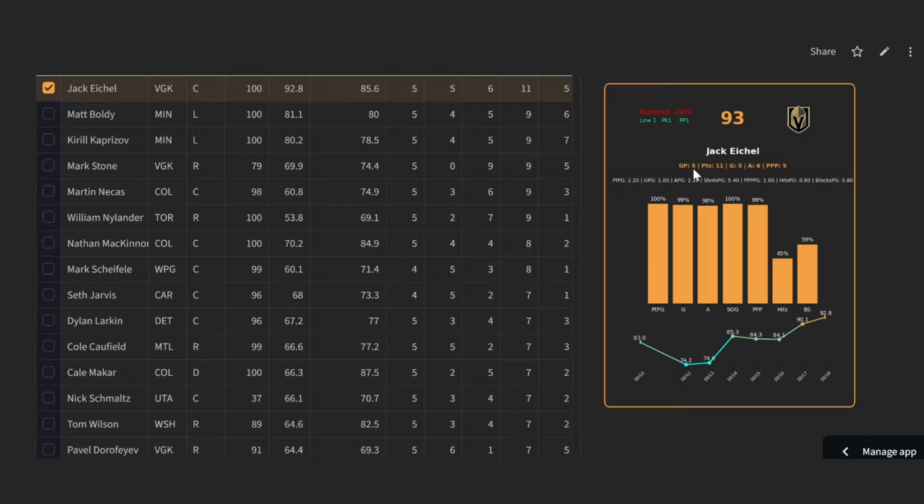You get the regular metrics up here, 11 points in 5 games, 5 power play points. 2.2 points per game so far is crazy. 5.4 shots per game. Play that over shot prop for Jack Eichel. And then you get everything else here. The trend at the bottom is what we've always looked at in these player cards. So you get all of that whenever you click on one of these.